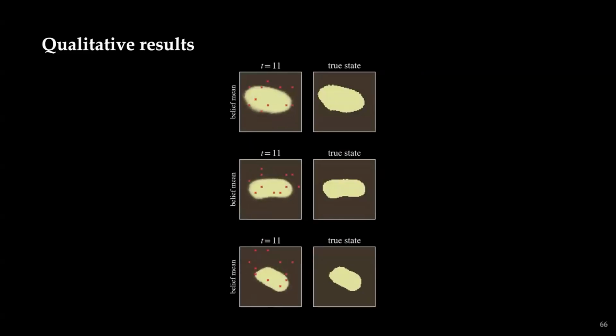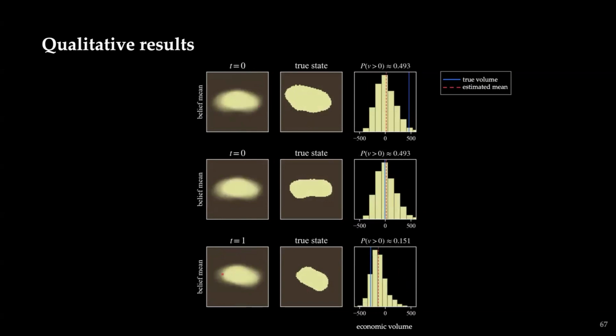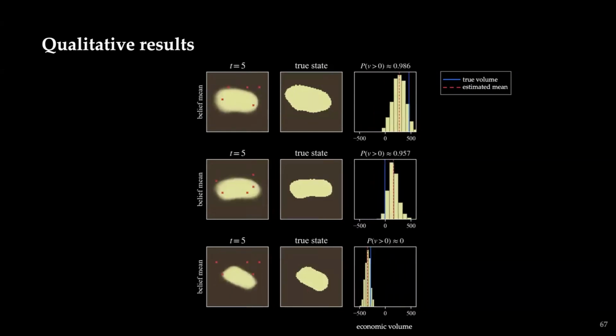Now to look at some qualitative results. If you look on the left, we can see that the belief over time is converging to the true state, which is shown on the right. Another way to look at this is if we look at the distribution of economic volume, we can see that the distribution of the belief is converging towards the true volume itself.